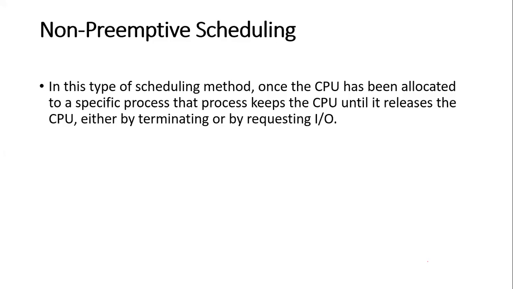Once the CPU has been allocated to a specific process, that process keeps that CPU. It will not release the CPU whether the higher priority process will come or not. It does not matter there because here priority is not taken into the consideration, right? Keeps the CPU until it releases the CPU either by terminating or by requesting the IO.